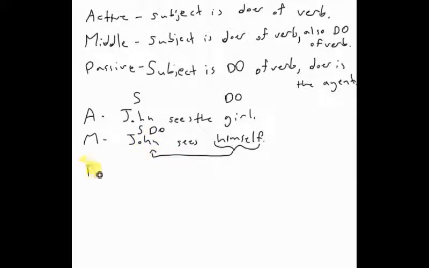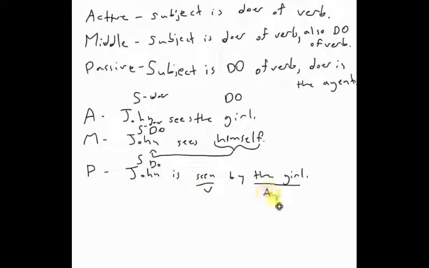In the passive voice, you could say John is seen by the girl. John is the subject, but he is the direct object. I know this is going to get messy because I'm trying to cram everything in here. The subject here is not the doer of the verb. The doer of the verb is the girl, who is the agent. And by here is expressing what the agent is.